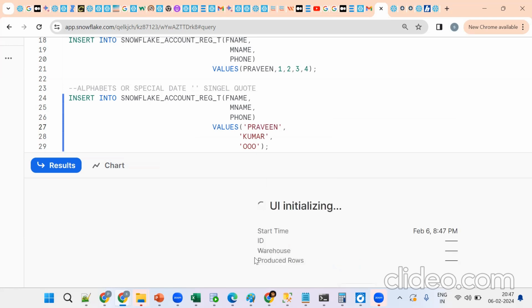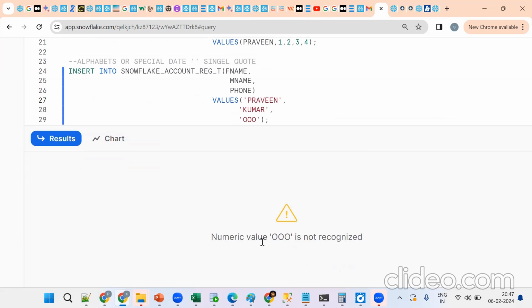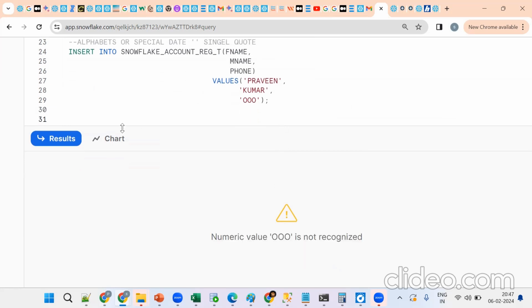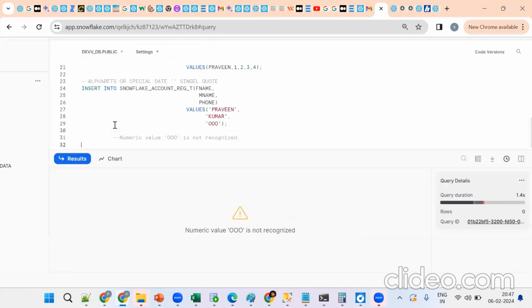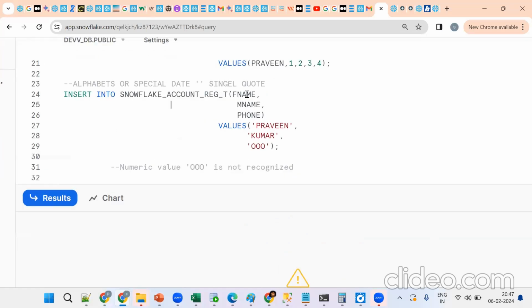See what happened, some issue. What is the issue? Numeric value is not recognized. Tell me, the issue is with which column: first, second, or third? Third column. First name Praveen, no issues. Middle name, no issues. But phone, no. So the issue is with the phone.